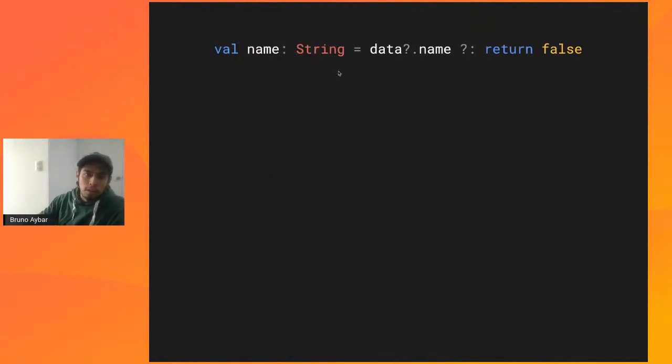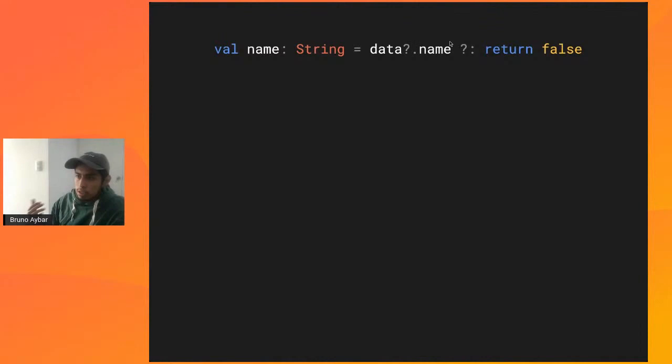Actually, the type is string. It's not a string optional, it's a string. All right. So this is the type that is inferred, which kind of makes sense given that we know that this thing at the left is a string, optional.